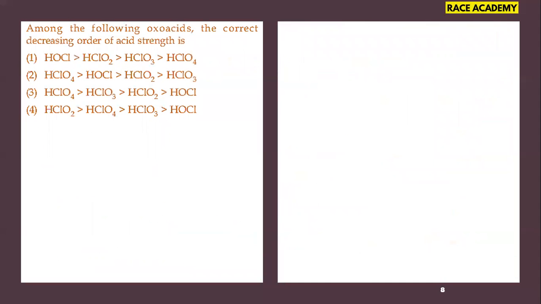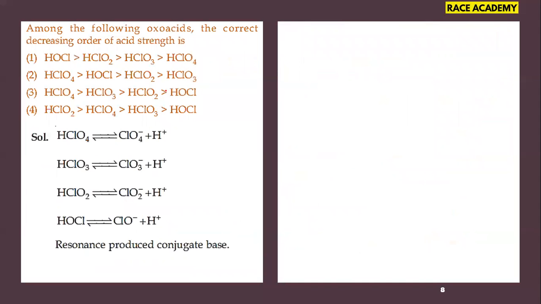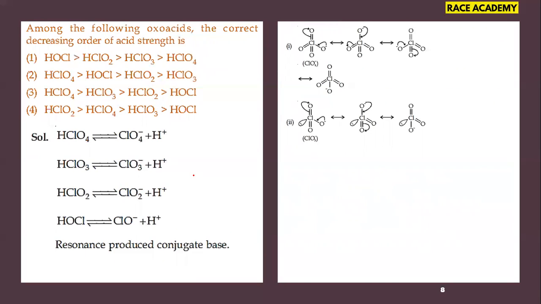Among the following oxo acids, the correct decreasing order of acid strength is. We have four options: hypochlorous acid, chlorous acid, chloric acid, perchloric acid. In all these cases, first we have to check their ionization equations. In their ionization equations, perchloric acid, chloric acid, chlorous acid, and hypochlorous acid give H plus ions, and they produce a conjugate base. Along with the conjugate base, we have to check their corresponding resonance structures.